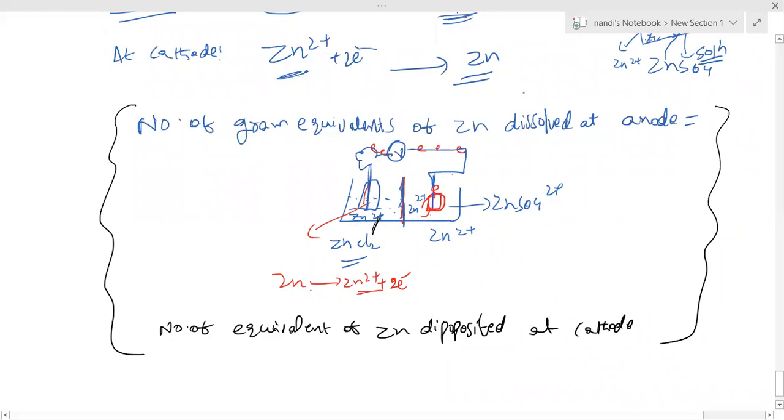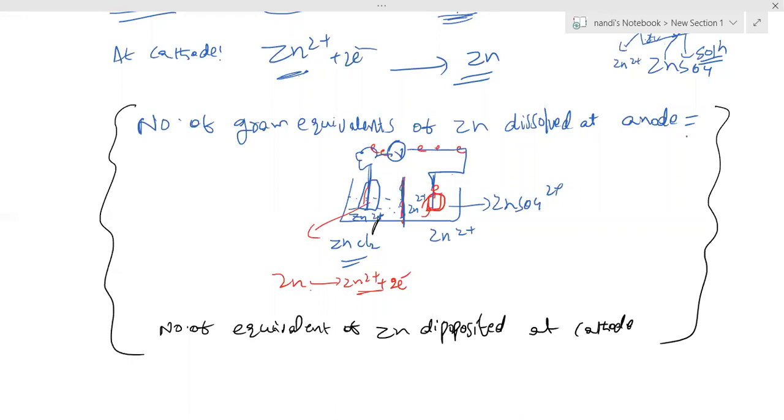I am reading that one, please note down. Number of gram equivalents of zinc dissolved at anode is equal to number of gram equivalents of zinc deposited at cathode.